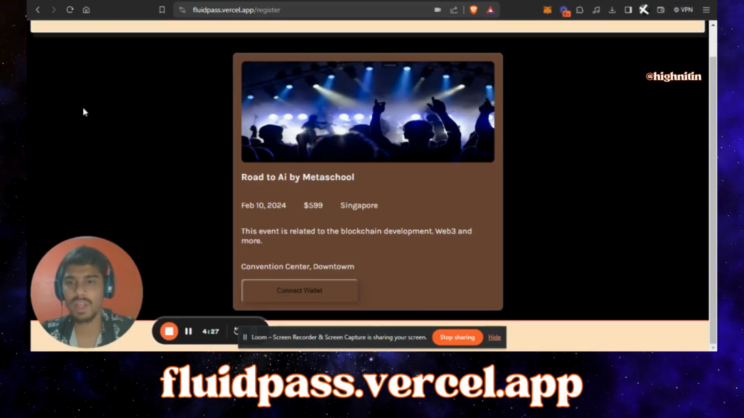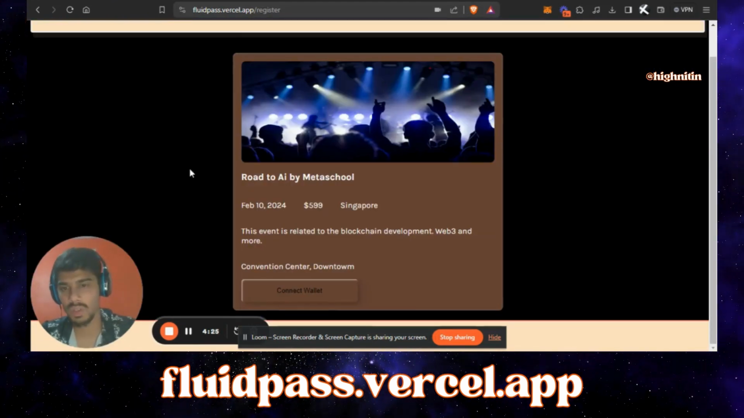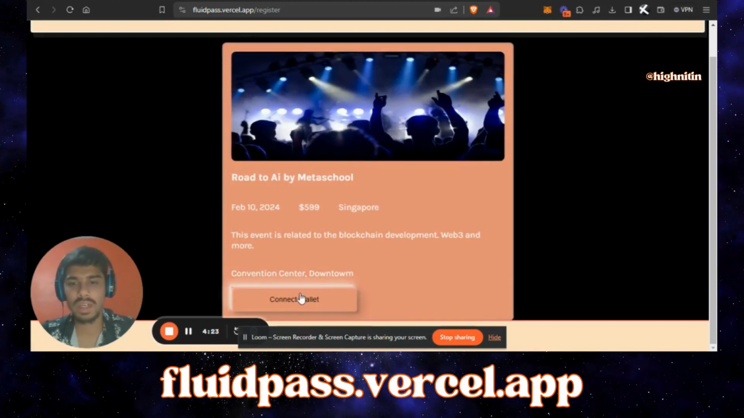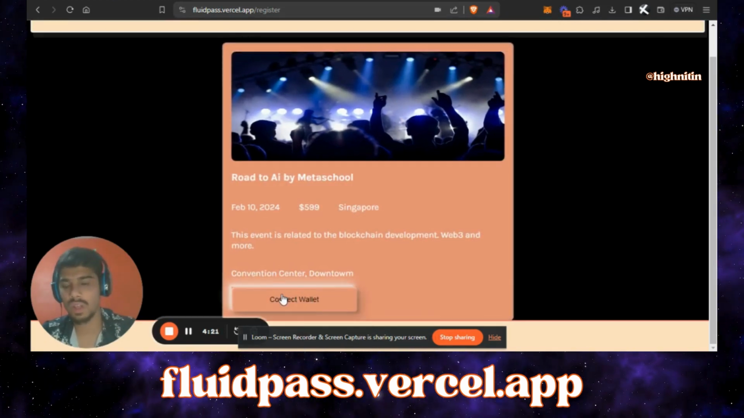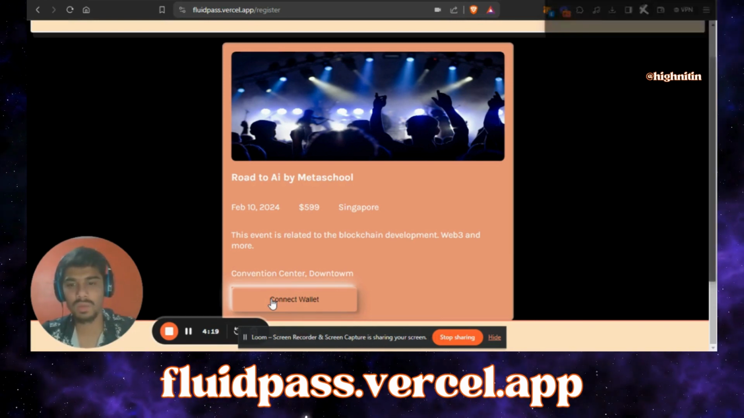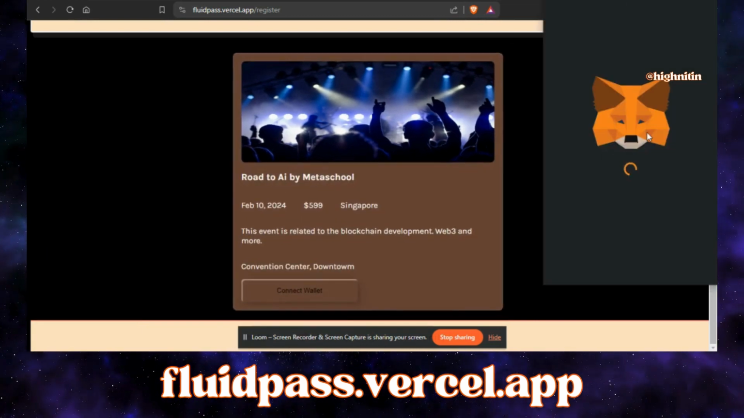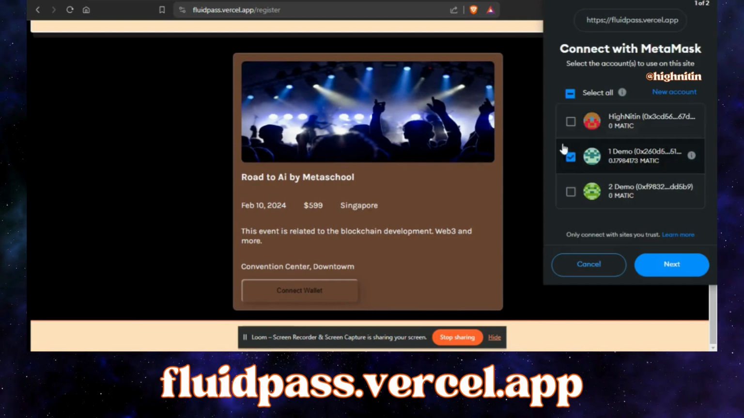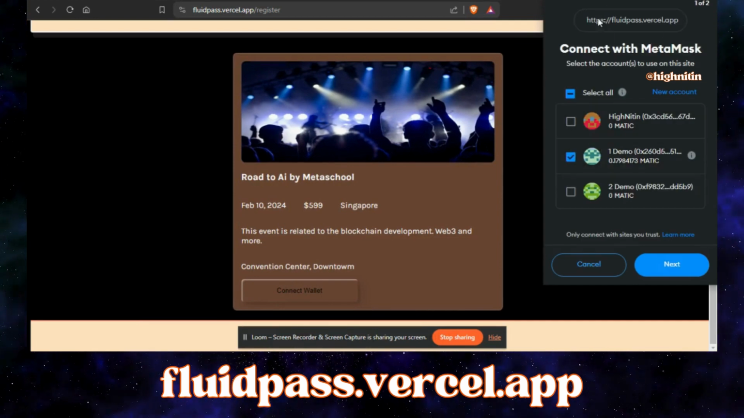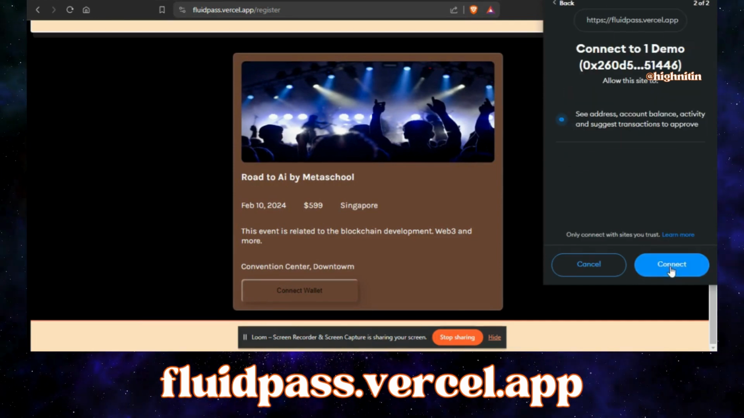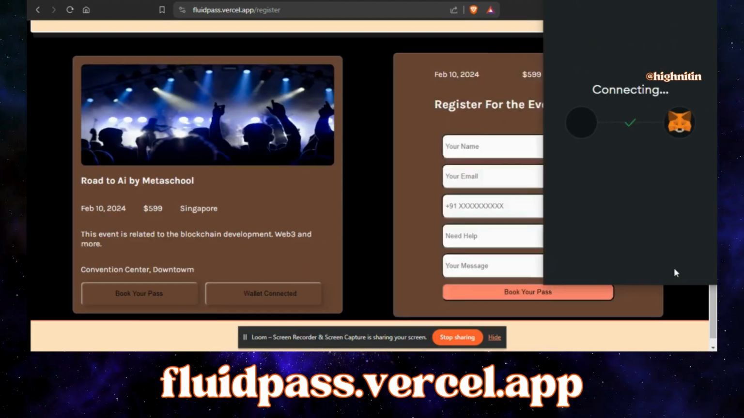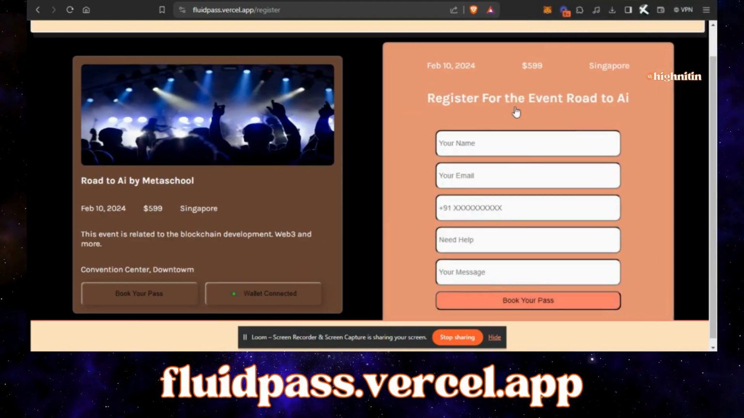So when we click, we are redirected to a page for register. Now it says connect your wallet. So now let's click on connect wallet and see what happens. Alright, here we can see that the MetaMask pop-up is available. It says connect your MetaMask with the account. So I will click on next. I will authenticate this, and boom, the form is visible to us.